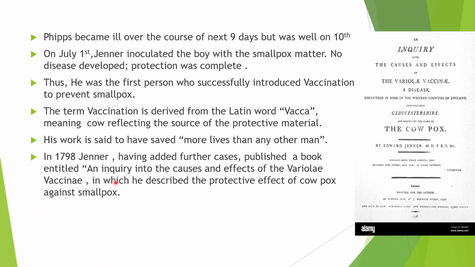So how can we use the matter from cowpox lesions to become immune to smallpox? So this was about Edward Jenner.